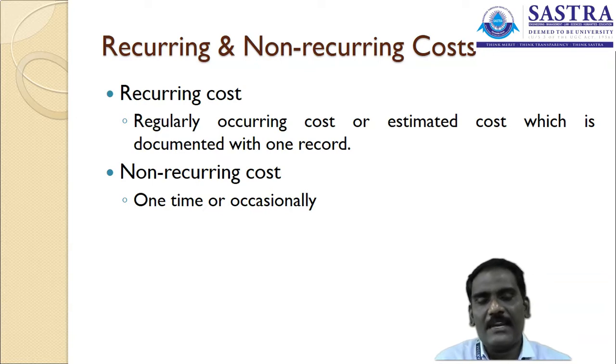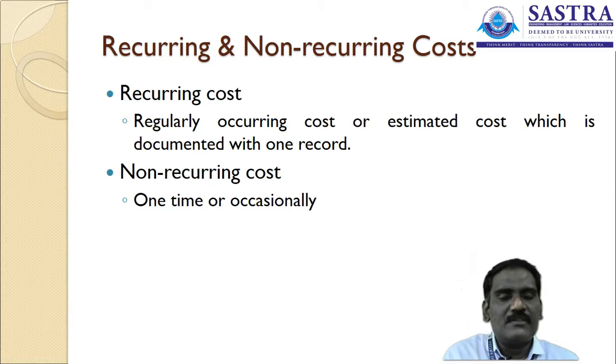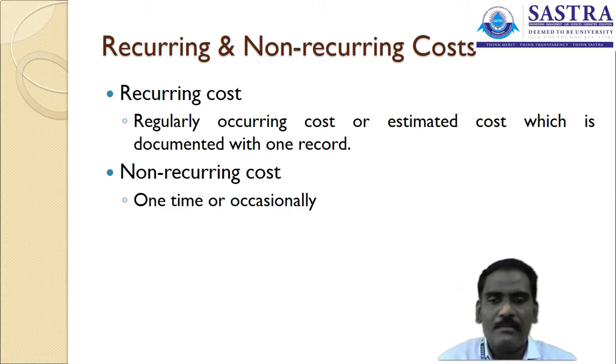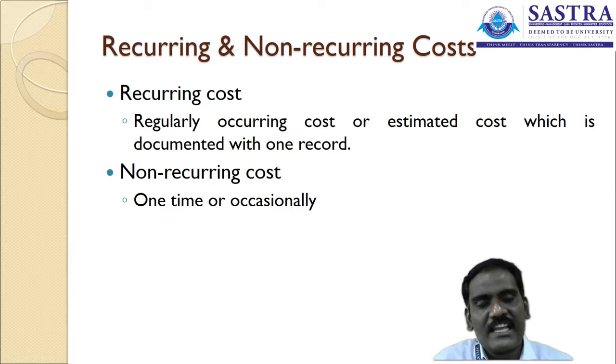These are capital expenses. The recurring cost is like the current expenses, the kind of expenses which may happen frequently. But the non-recurring cost is like a capital cost which may happen at any one particular point of time.